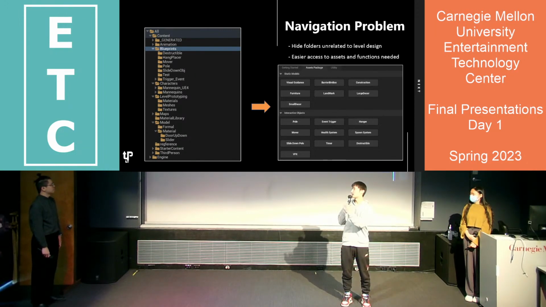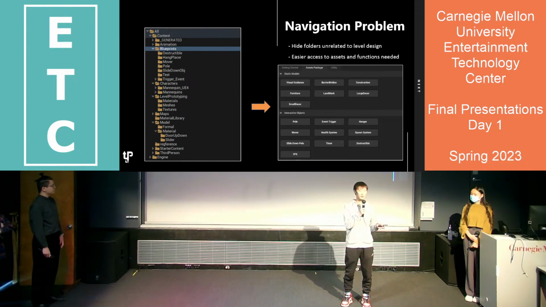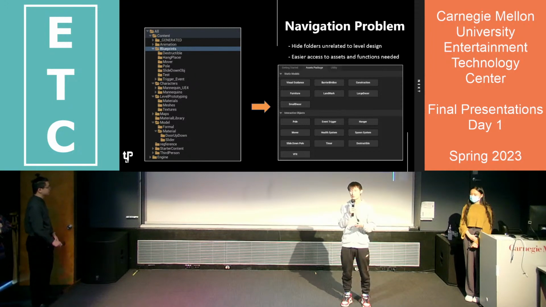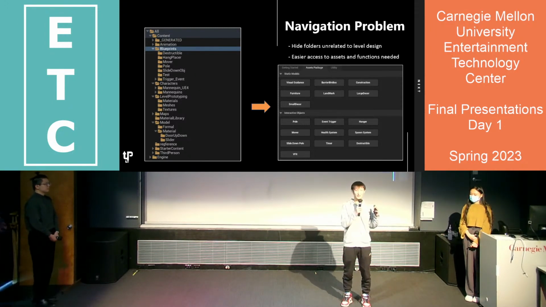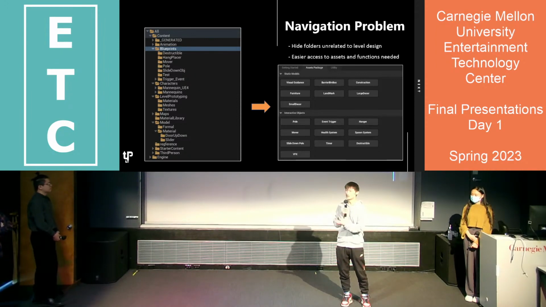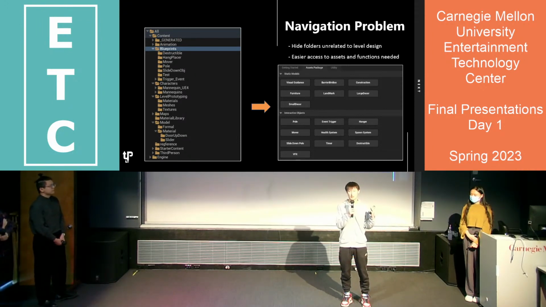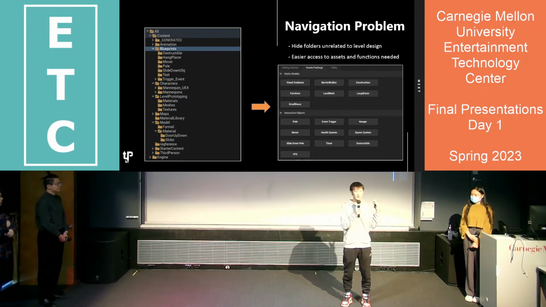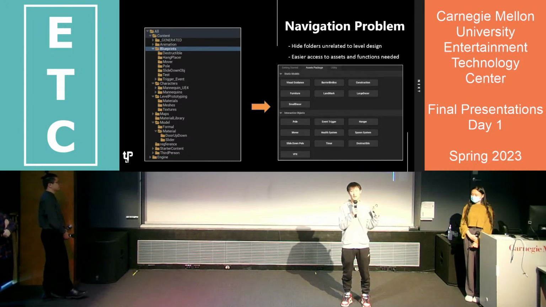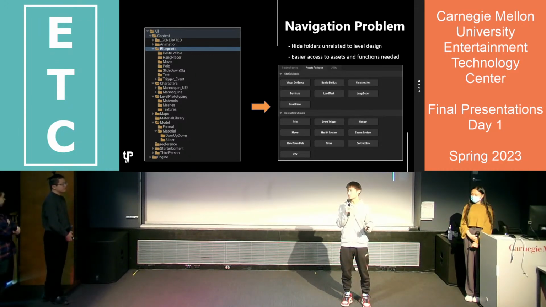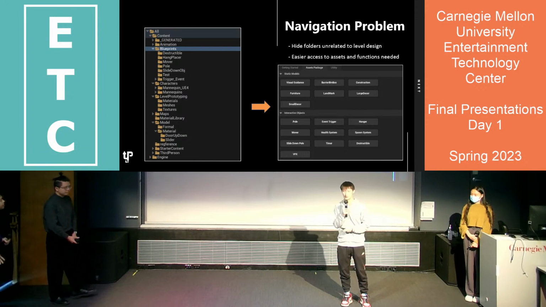On the left-hand side is the Unreal default content directory, so you really can't tell where the important content is in those folders. But with our own designed user interface, we have full control to let users see what the important folders are. And next, let's have our team members introduce what's actually inside our toolkit.